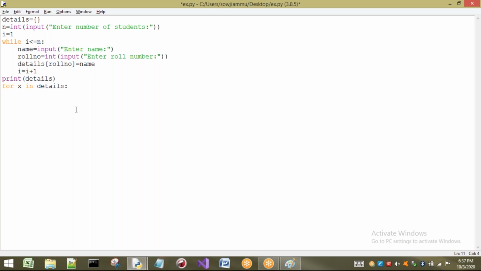Just see. So here I want to print what? Student details. So first, before going to this for loop, I want to write print of student details. Student details I am going to write. Right. Next, what I have to print? First I want to print his roll number. Roll number means what? Key. Okay, key only is there. I want to print Roll number. So I will write roll number.